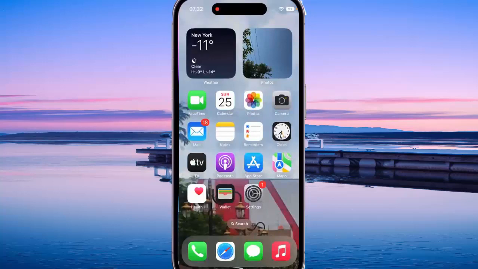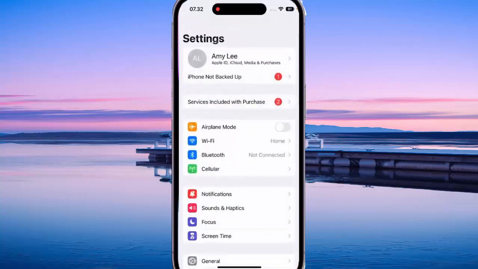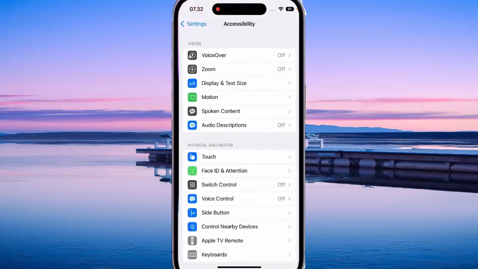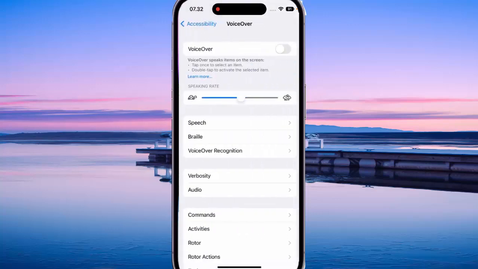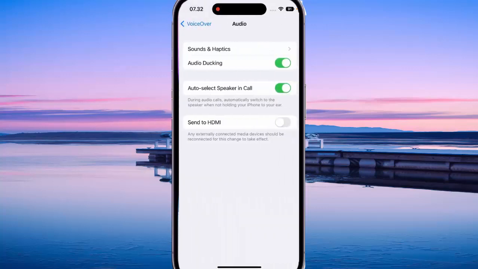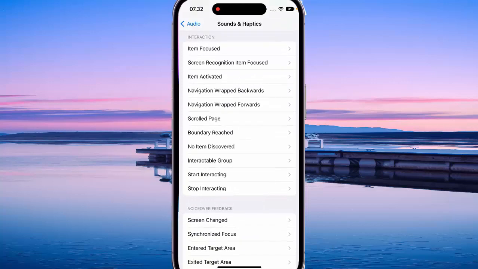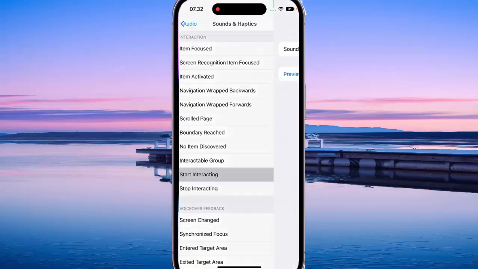To turn on or off a sound effect when VoiceOver starts interacting in iPhone 14 Pro, go to Settings, scroll down the screen, and then tap Accessibility, tap VoiceOver, and then tap Audio, tap Sounds and Haptics. Next, scroll down the screen, and then under the Interaction section, tap Start Interacting.